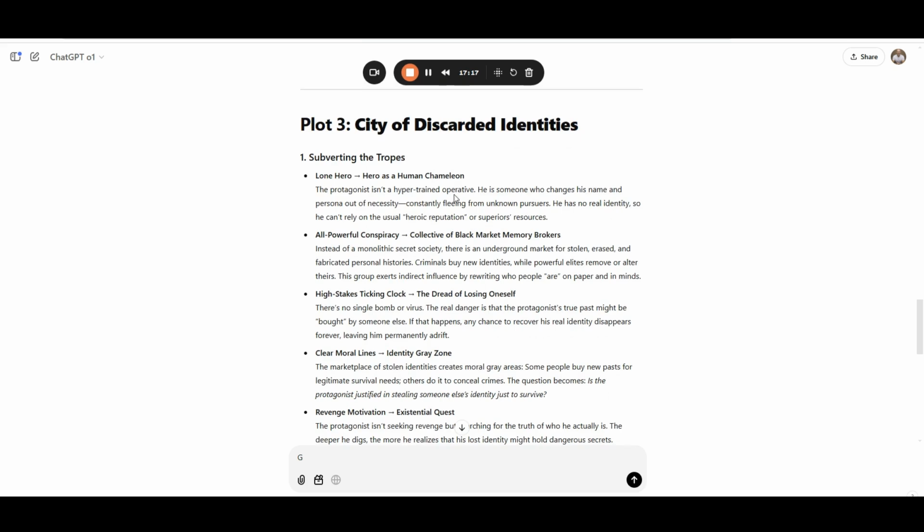Protagonist isn't a hyper trained operative. He is someone who changes his name and persona out of necessity, constantly fleeing from unknown pursuers. He has no real identity, so he can't rely on the usual heroic reputation or superior's resources.